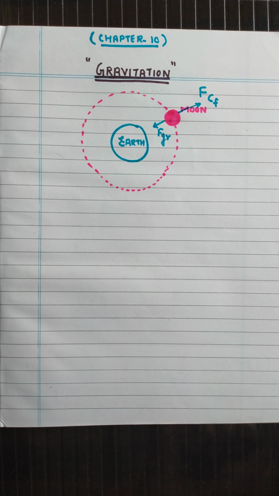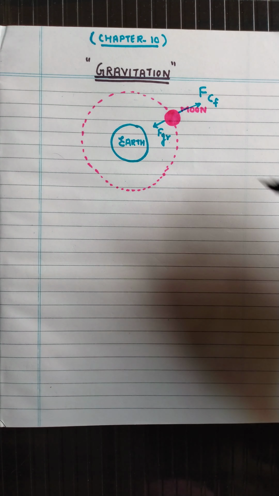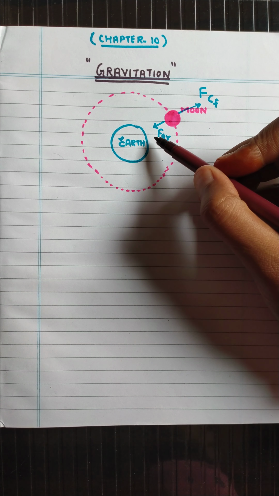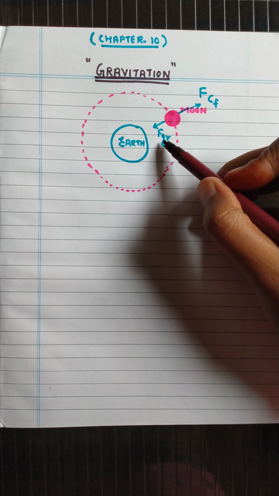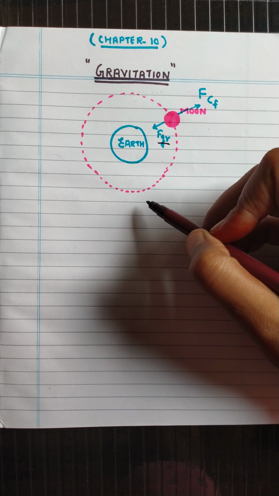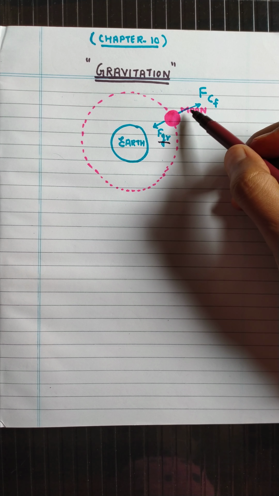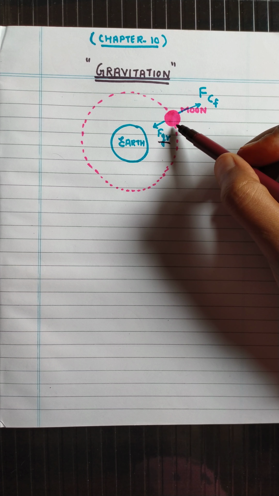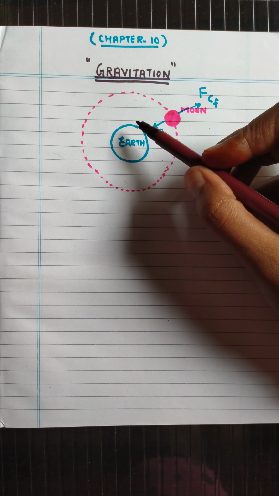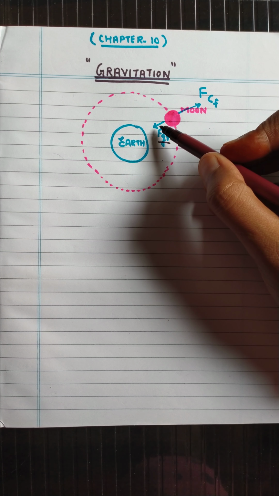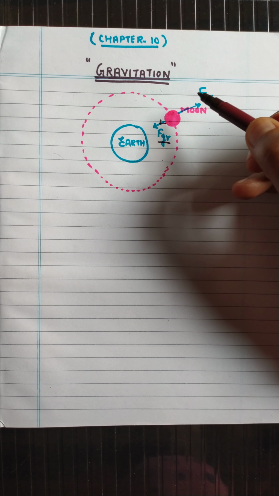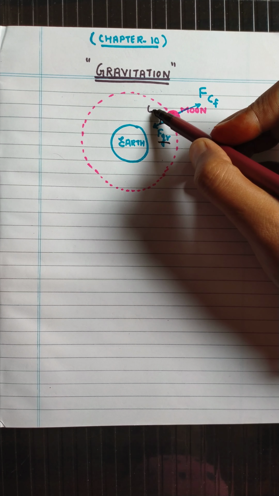You must know, students, that here the moon is attracted by the earth by some gravitational force. Similarly, whenever any object moves on a circular path, towards the center one more force is there, that is centripetal force.